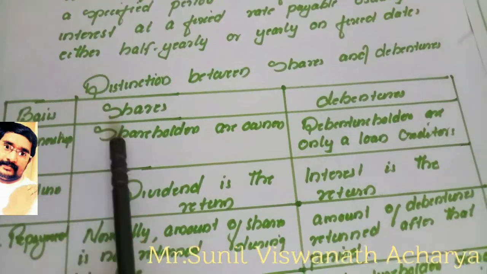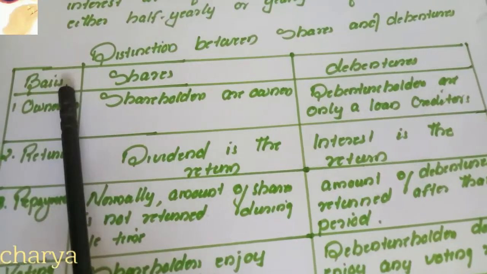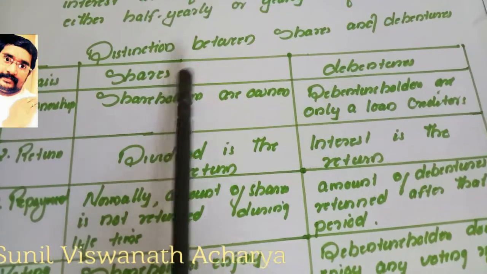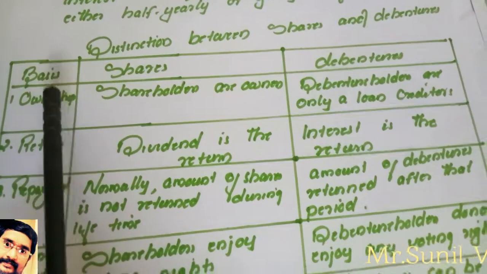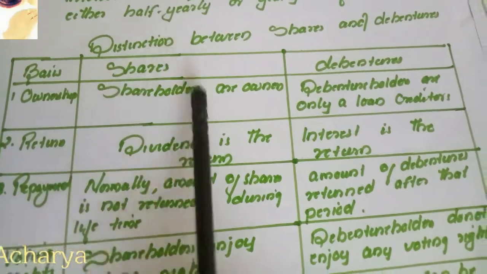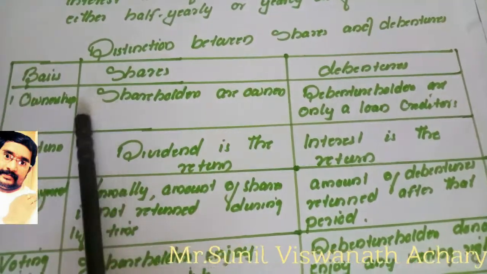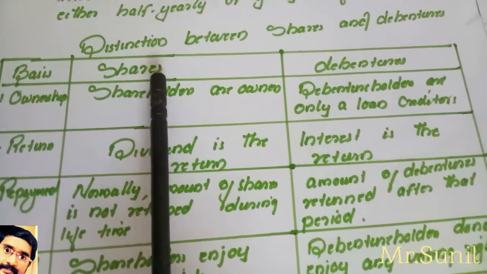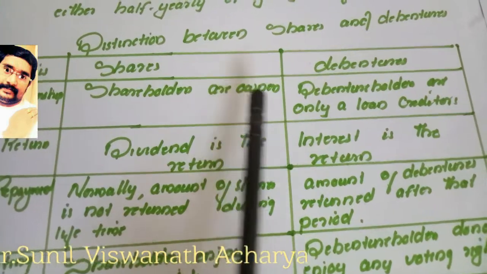So here is a table, study it table-wise, it is better to remember. I have written some bases, and the differences between share and debenture on the basis of that base. First, ownership. Shareholders are the owners. On the basis of ownership, shareholders who are purchasing shares are the owners of the company.